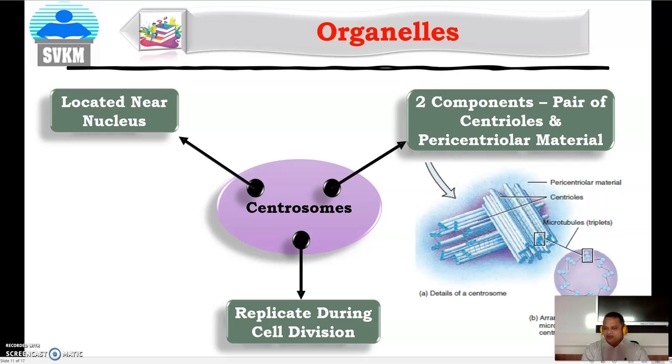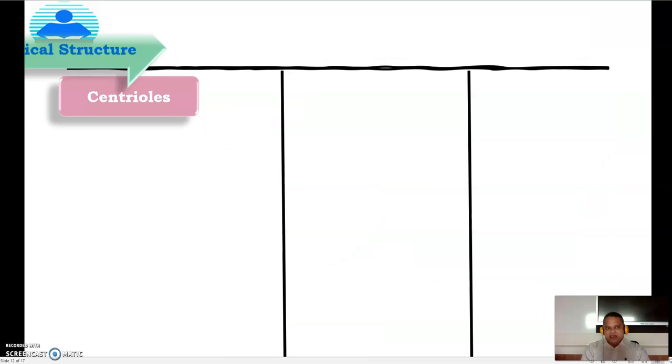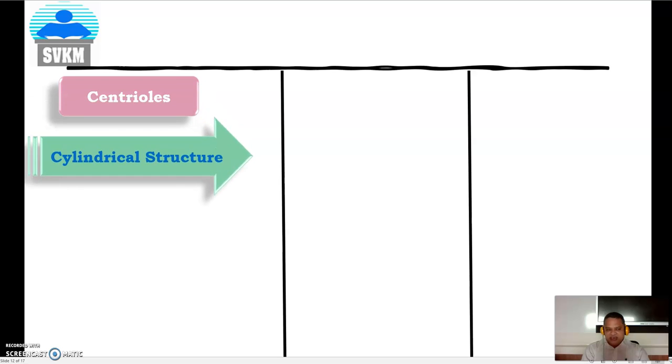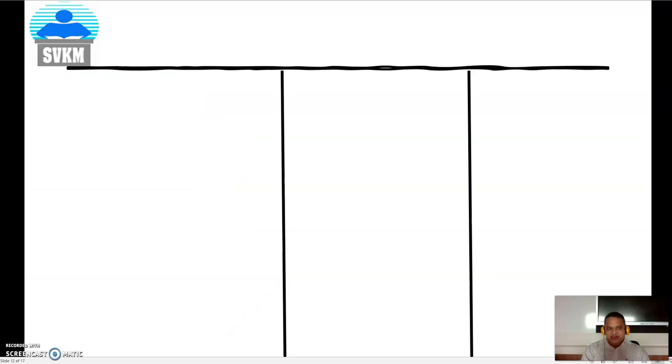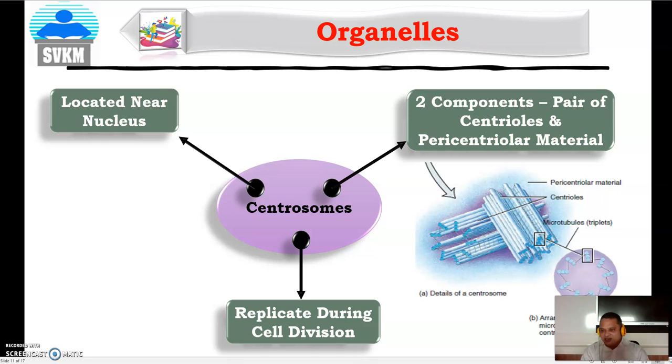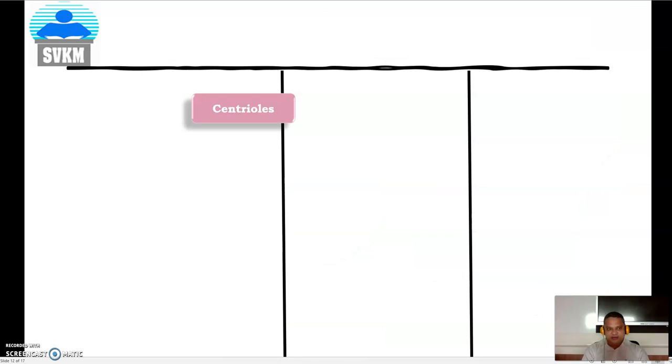Here is the structure of the centrosome. They are centrioles. They are cylindrical in nature, and second thing, there are 9 clusters of 3 microtubules, a triplet, and they are circularly arranged. In the previous slide you can see there is a circle. In that square box, there is a triplet of centrioles, and they are arranged in a circular pattern, and there are 9 such centrioles present.